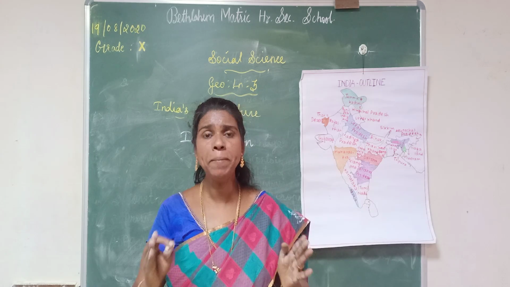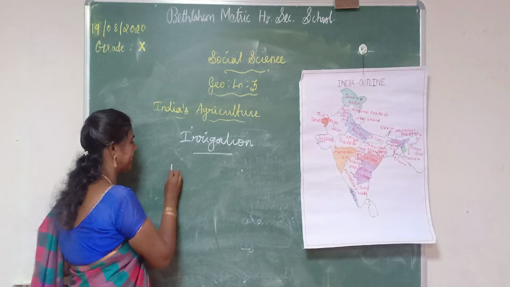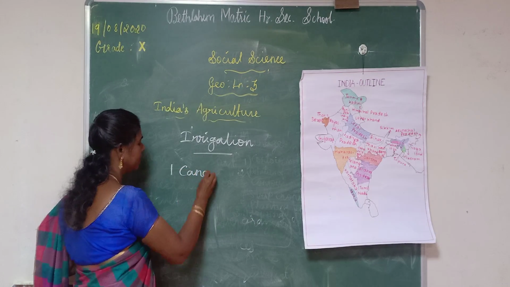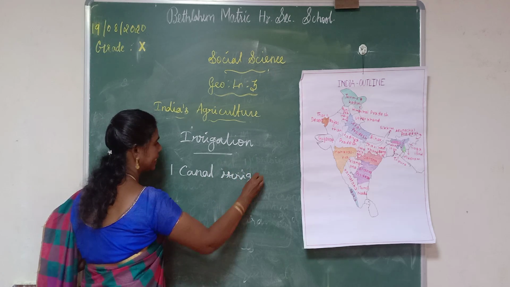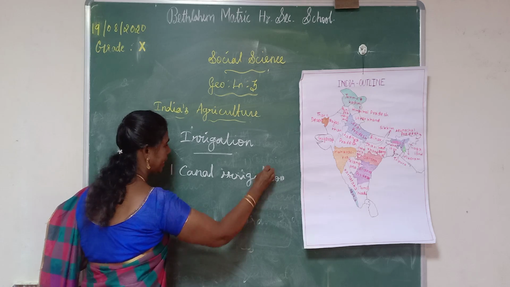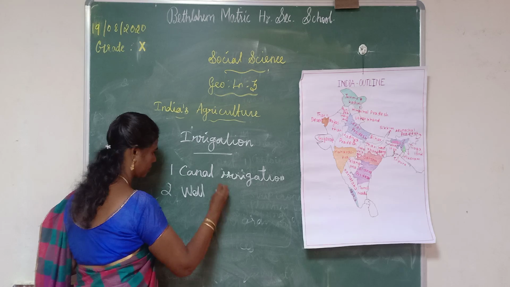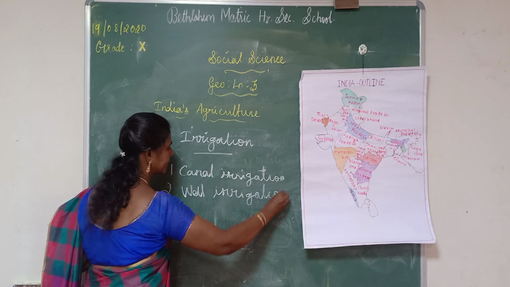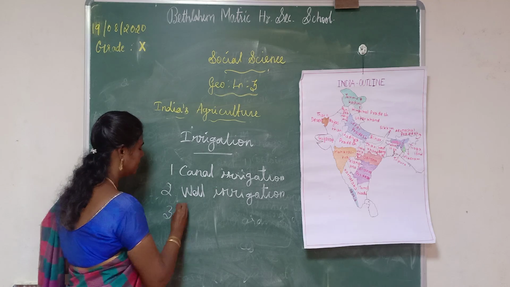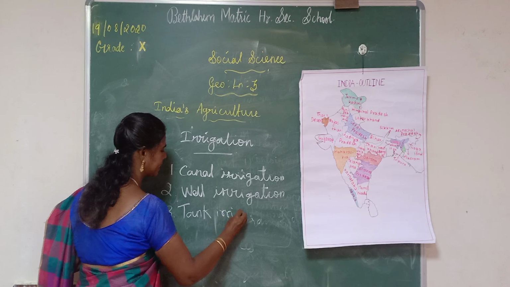There are three main sources of irrigation. The first one is canal irrigation. Second one is well irrigation. And the third one is tank irrigation.